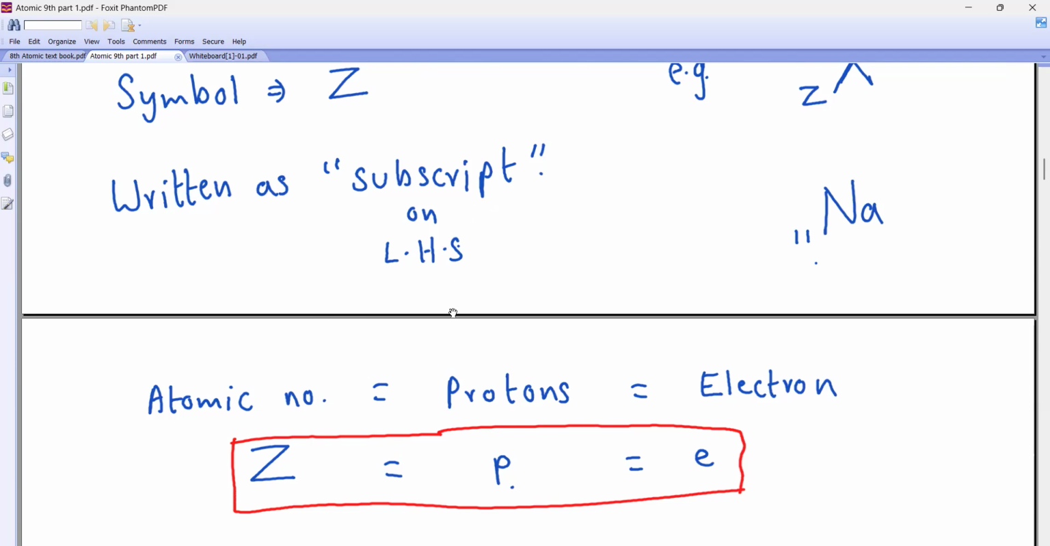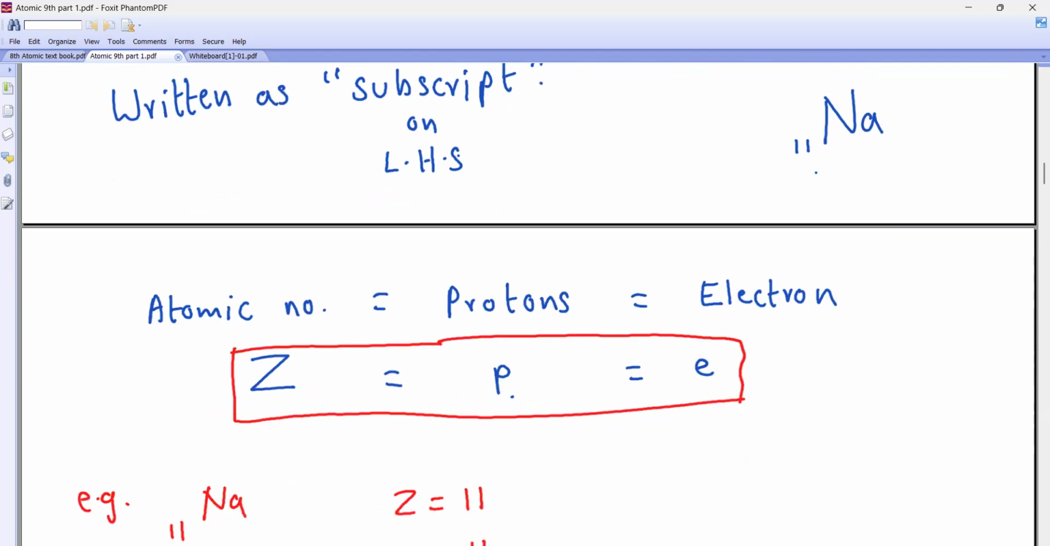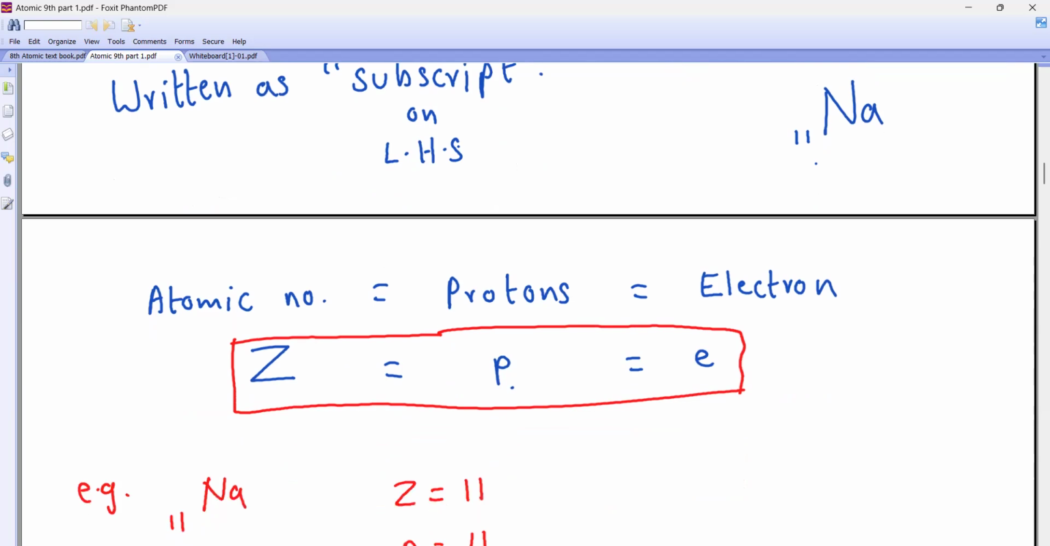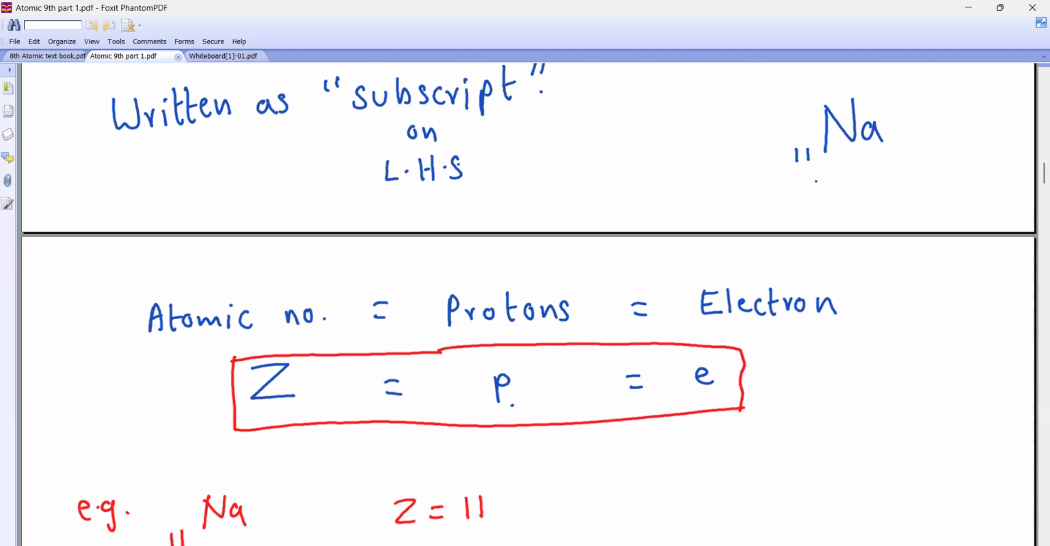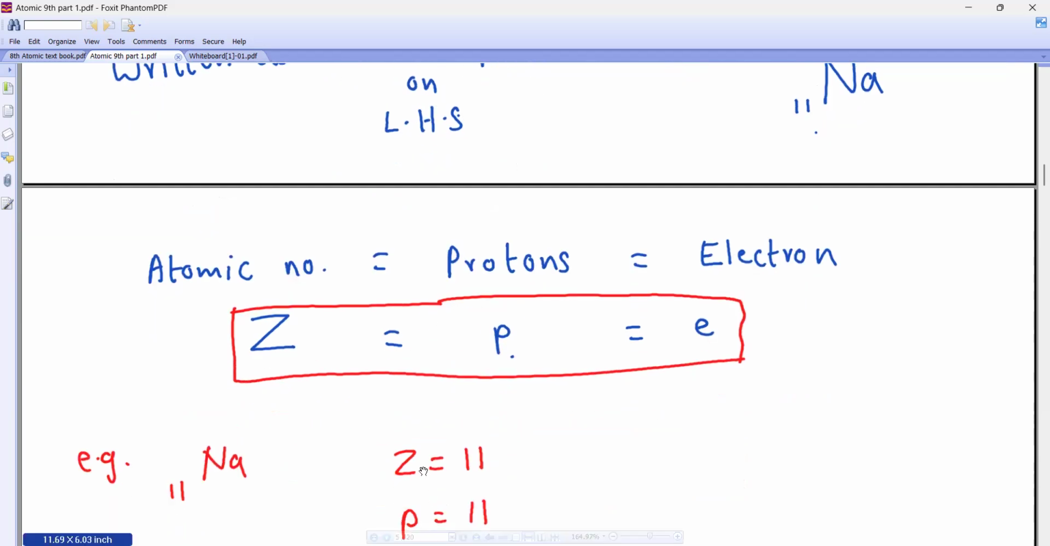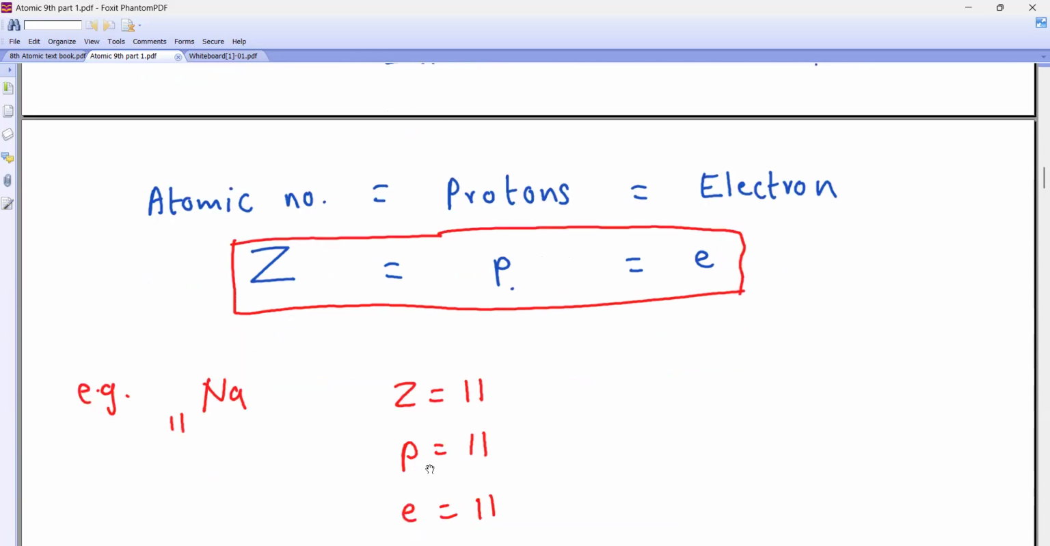Now I am writing it this way: sodium 11. So if I write sodium 11, that means the atomic number is how much? 11. What is the atomic number? Is it the number of protons or not? So my proton is also 11. It is also equal to electron or not? So my electron is also 11. Copy this.